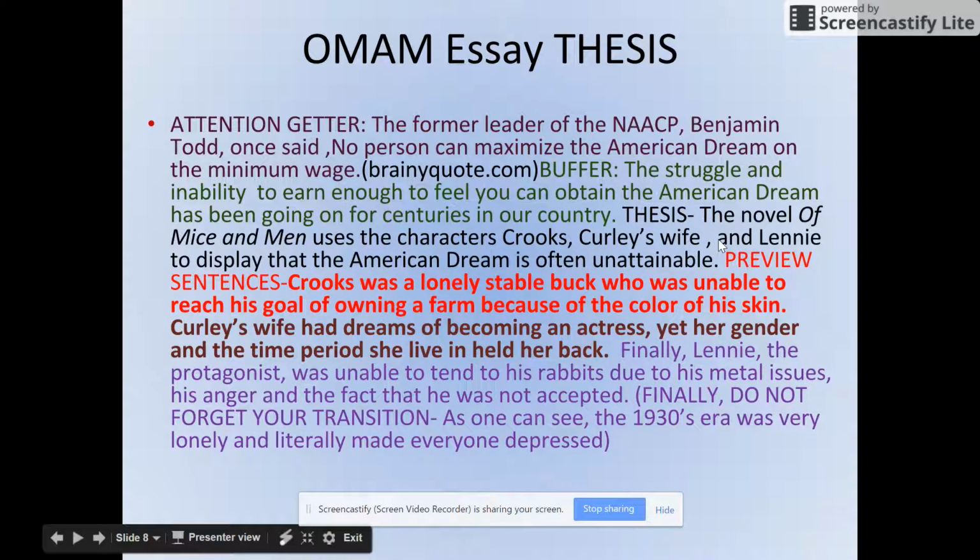So how do I work from that to the thesis then? Well, this is about not being able to achieve the American dream because of getting a minimum wage or not a lot of money. So then I added a buffer here, which you have to do. The struggle and inability to earn enough to feel you can obtain the American dream has been going on for centuries in our country. The novel of Mice and Men uses the characters Crooks, Curly's wife, and Lenny to display that the American dream is often unattainable. So you see, I took a quote about the American dream and minimum wage, and led you from that attention getter into your thesis by restating something about the American dream having an effect for a long time.